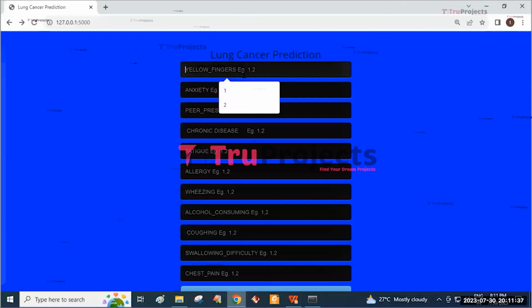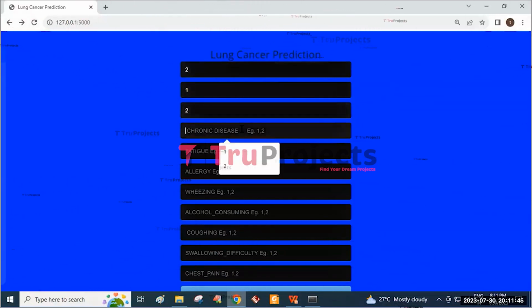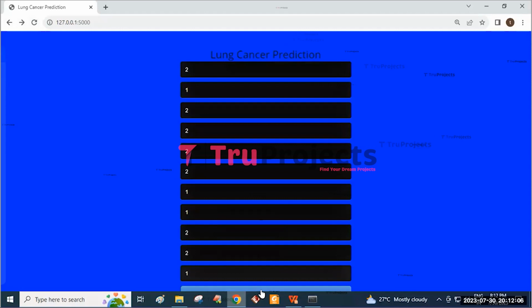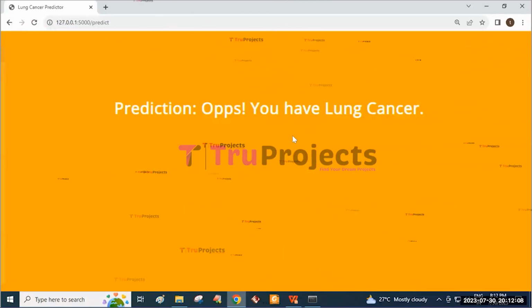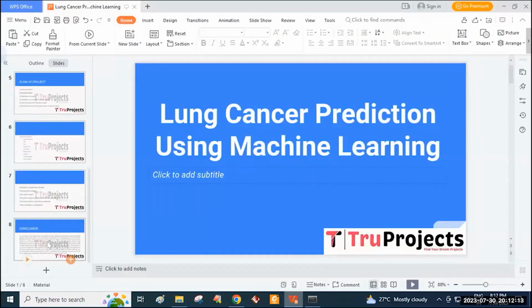And here I am entering the details: yellow fingers 2, and the anxiety 1, peer pressure is of 2, and the chronic disease is of 2, and the fatigue is of 2, and the allergy is of 2, and the wheezing is of 1, and the alcohol is of 1, and the coughing is of 2, and the swallowing is of 2, and the chest pain is of 1. And then click on the predict button. Here it will predict it as having lung cancer. In this way we can predict whether the person has lung cancer or not.